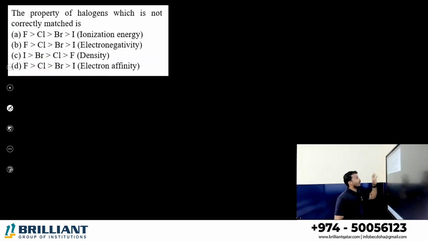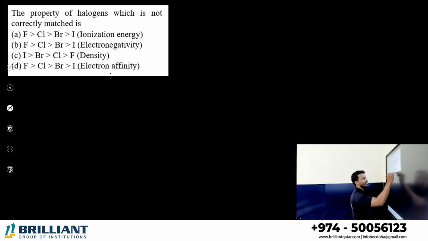The property of halogens which is not correctly matched. Fluorine, chlorine, bromine, iodine, ionization enthalpy. Yeah, fluorine having greatest ionization enthalpy, right? Because that is the topmost element, smaller size. Electronegativity: no confusion, top to bottom electronegativity decreases. Density: iodine, bromine, chlorine, fluorine. Yeah, down the group density increases.